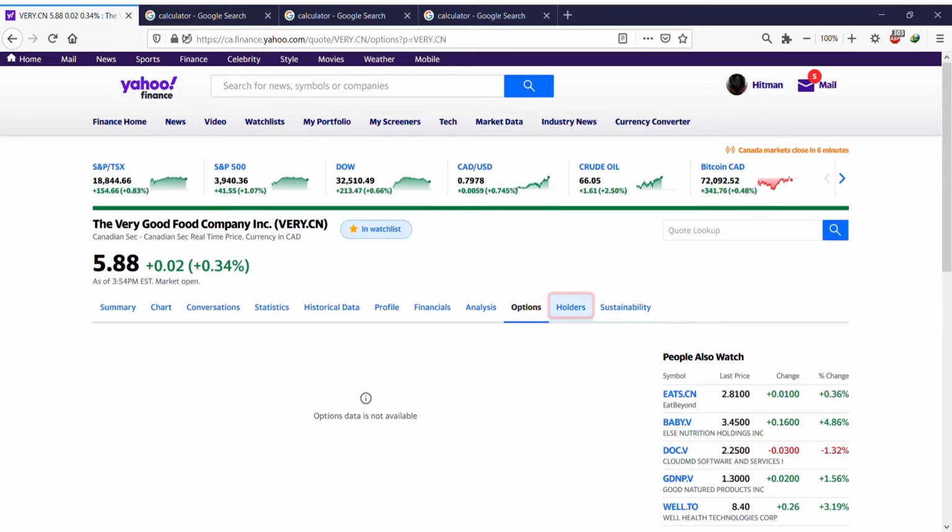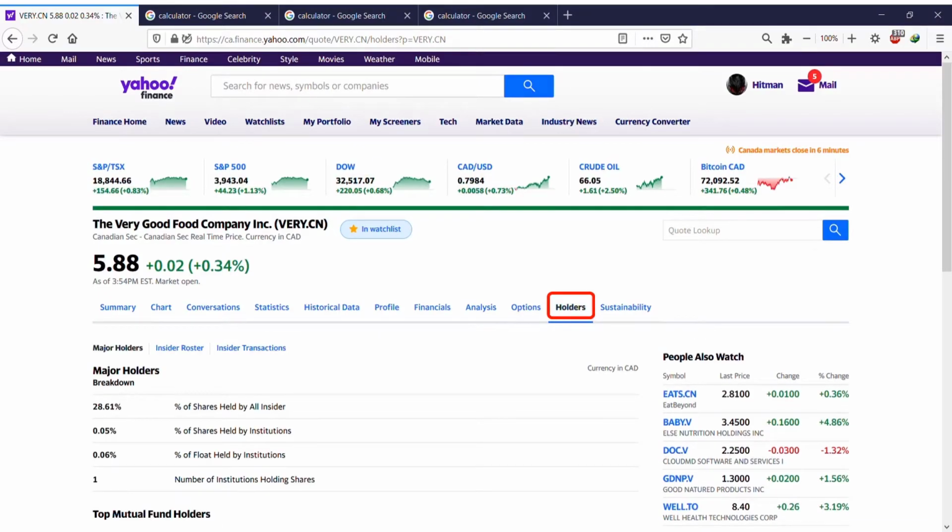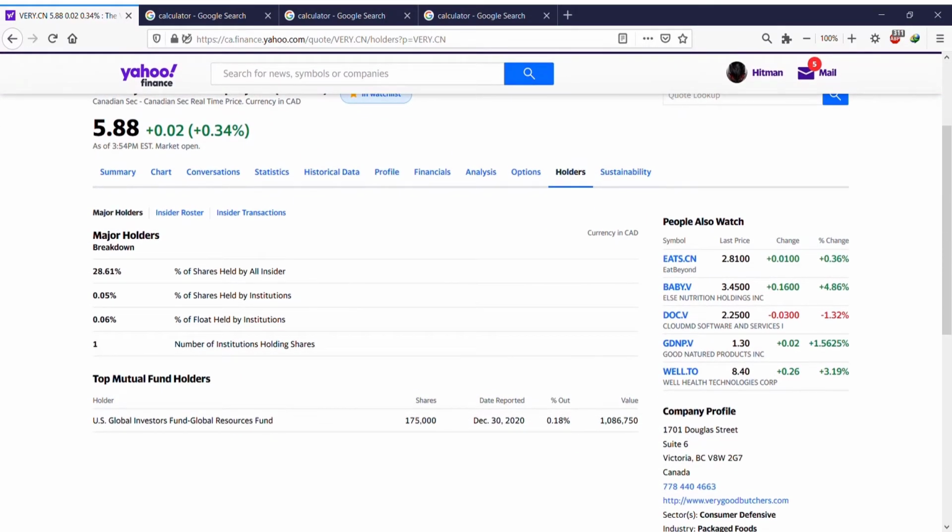Okay, holders, it shows major holders. So for example, it says 28.61% of shares of this company, Very.cn, is held by all insiders. 0.05% held by institutions. Percent of float held by institutions. I think float means the shares that they buy and sell. I mean the percentage of the stock that institutions buy and sell. Number of institutions holding shares: just one institution holds.